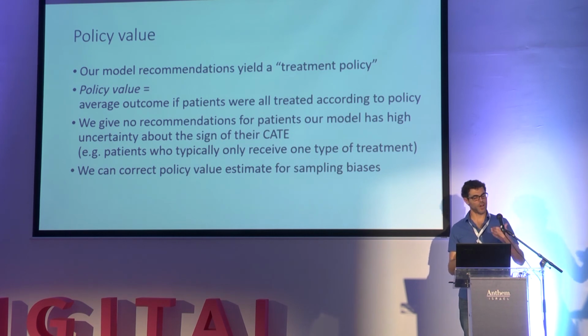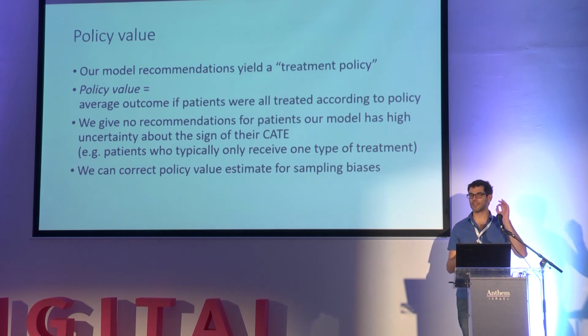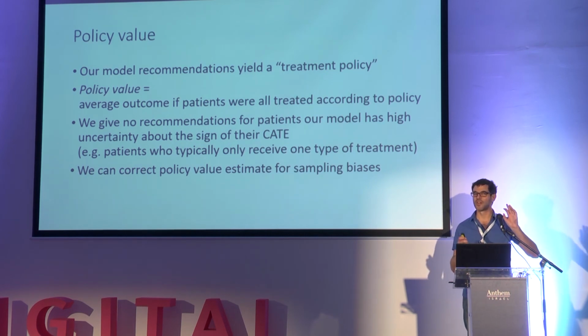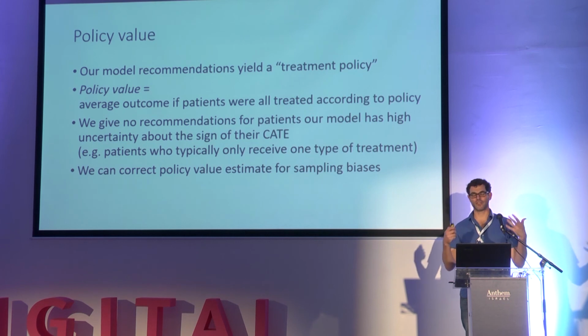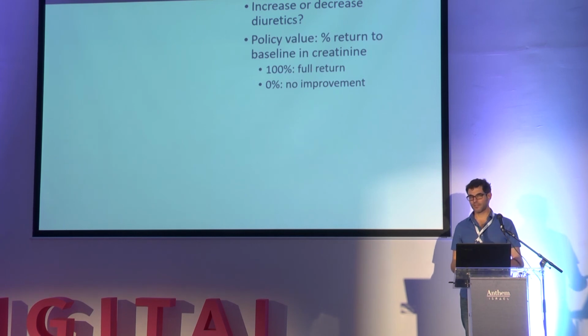And it's not straightforward to estimate it, but we can correct for all these biases. It's still under this kind of star, which says we assume we measured all the causal conditions hold. We still cannot know for sure. There is no guarantee if we're using observational data. So again, the question is whether to increase or decrease diuretics. Policy value, so how good our policy is, or any policy is, is measured in percent return to baseline in creatinine. Never mind what that exactly means, but 100% is amazing and 0% is pretty bad.